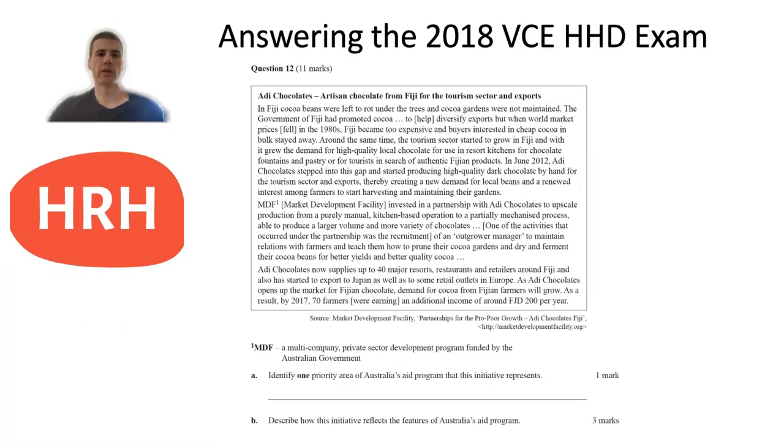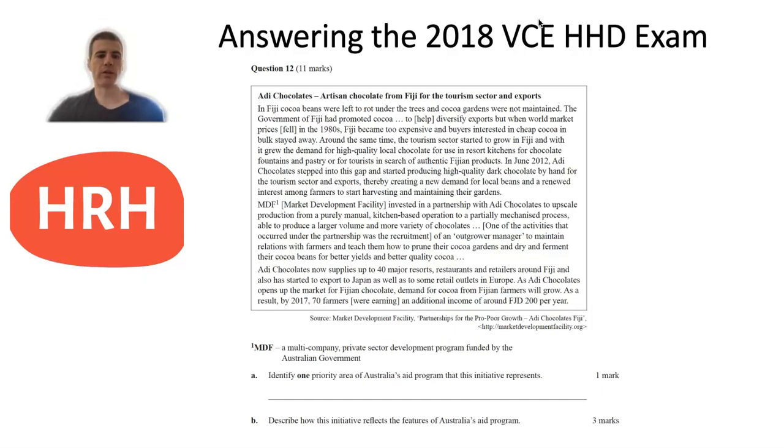So you can see here, question 12 in the 2018 exam was worth 11 marks, and it started with a case study. This case study was focusing on AD Chocolates, a company providing chocolates in Fiji. There was a growth in tourism within Fiji, which led to an increase in the demand for high quality local chocolates, and that means that the local farmers were able to supply this chocolate. Overall there was an increase in the number of farmers that were able to provide them, and they were able to earn additional income as a result of that.